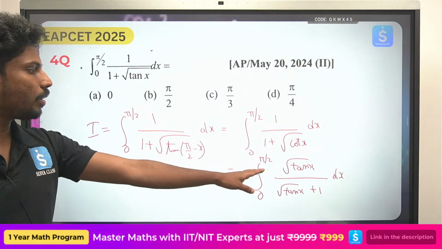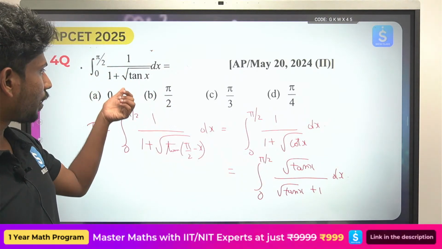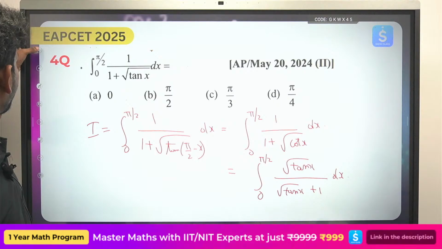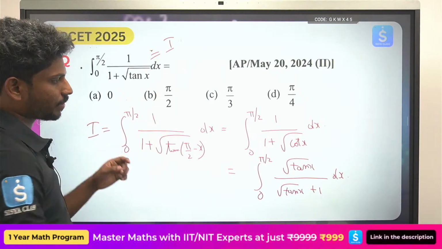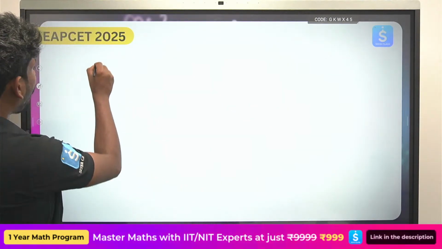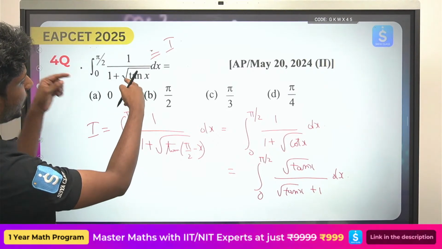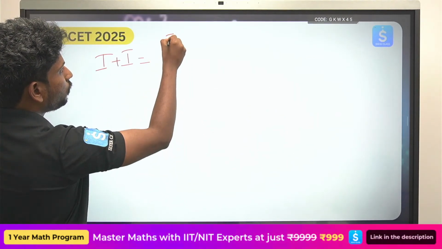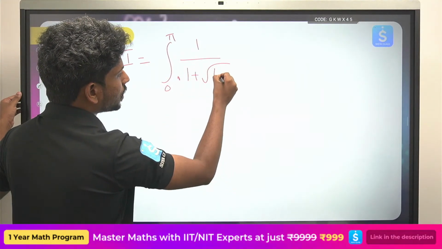Now, how can you establish the relation from here? You finally got 1 by 1 plus root tan x. So this value again you got as I. I got this to be I, but the initial assumption of I is this. So both of these are one and the same. Now, if I add I plus I, what will happen? First, what did I assume I to be? That will be integral 0 to pi by 2 1 by 1 plus root tan x.